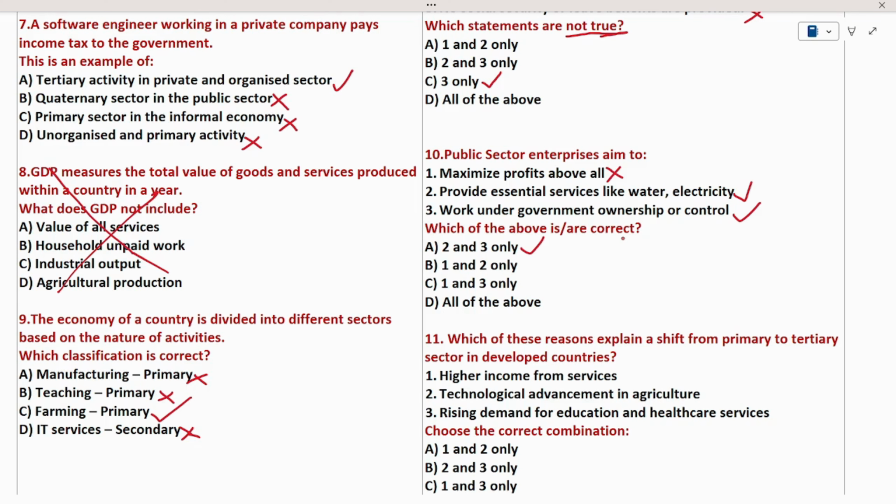This is one way to answer the question. The other way is, we need to find the wrong statement and strike out the option which included the wrong statement. We know that here statement 1 is wrong. So I can strike out any option which included statement 1. So I can strike out option B. Why? Because B included statement 1. C also included statement 1. So automatically C will be wrong. So D, all the above. We know that all the above is not true. So automatically D will be the wrong answer.